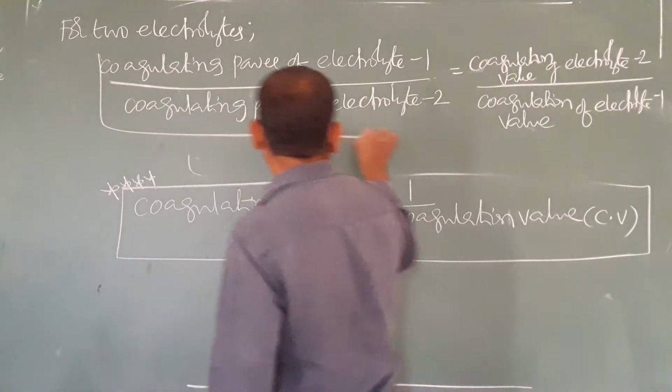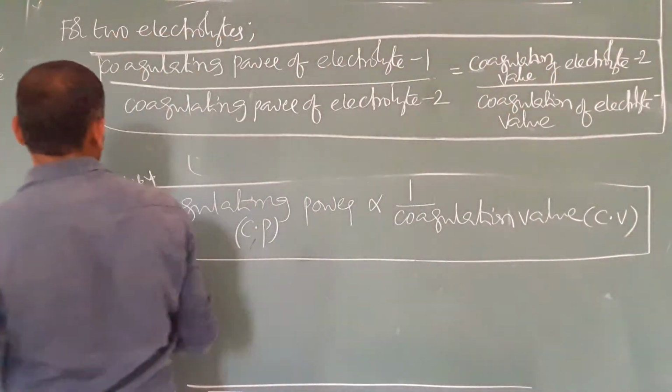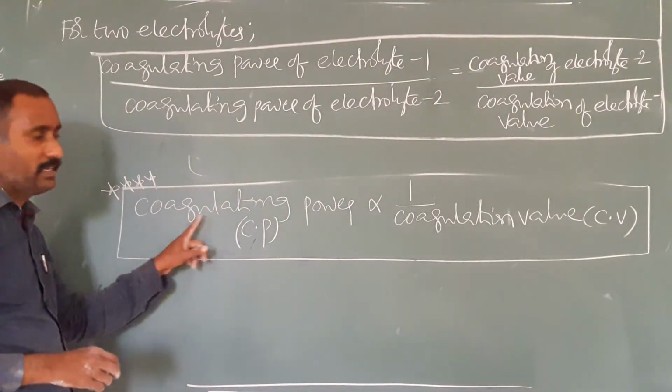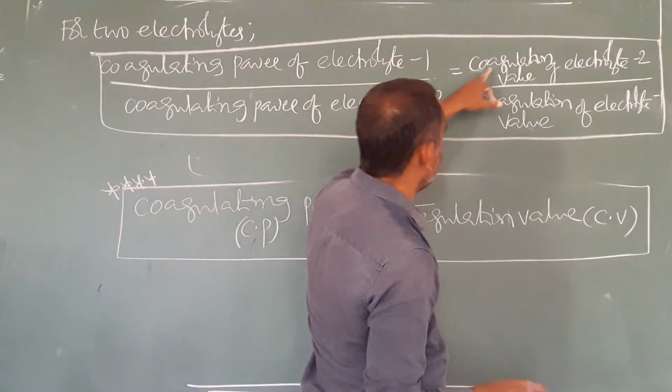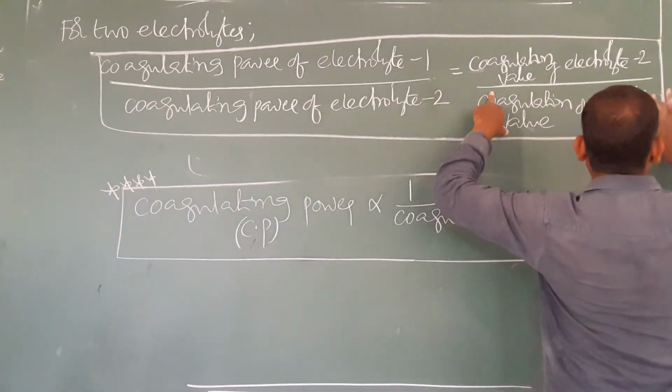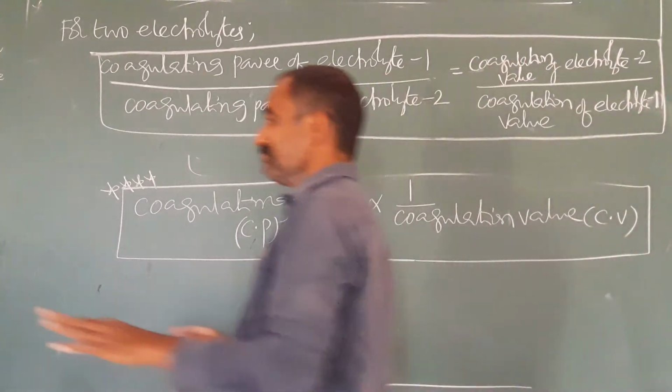Inverse relation. So note this point you should remember, based on this inverse relation: left side 1 by 2 means right side 2 by 1. Coagulating power of electrolyte 1.